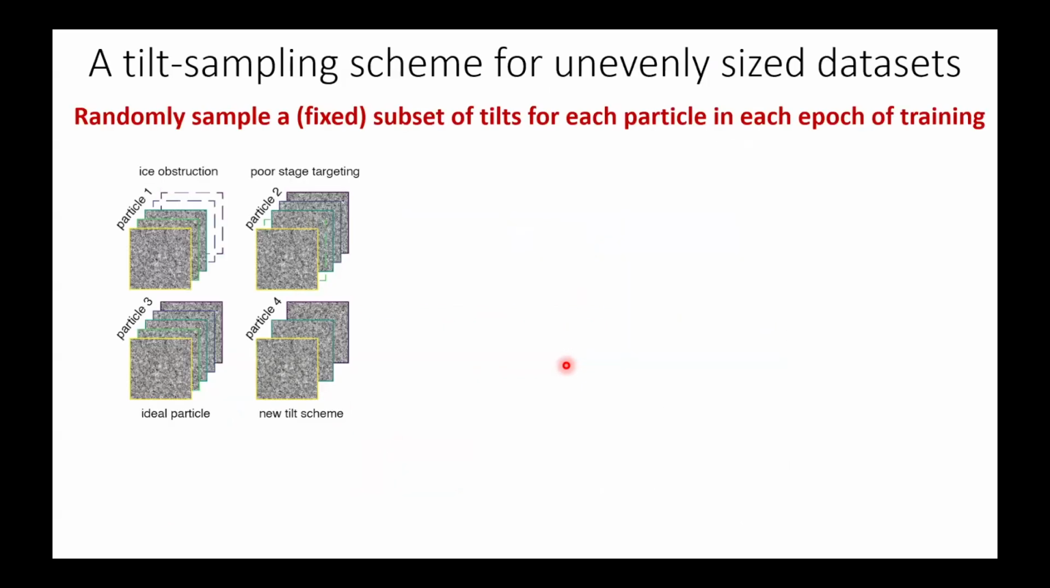And the idea was, well, we're going through multiple rounds of training, so perhaps in each round of training, we could just randomly sample a subset of our tilt images and pass those to the encoder network. The advantage is that at every round of training, there would be a fixed number of tilts. That number is defined by the smallest number of tilts that you see for any particular particle. And then over multiple rounds of training, because this is a random sampling process, the networks are likely to get to see all of the particle images.